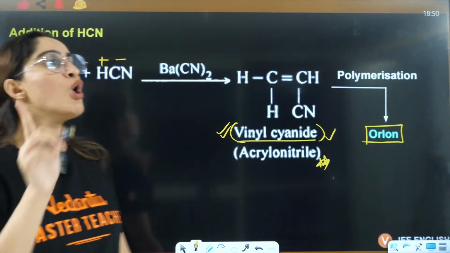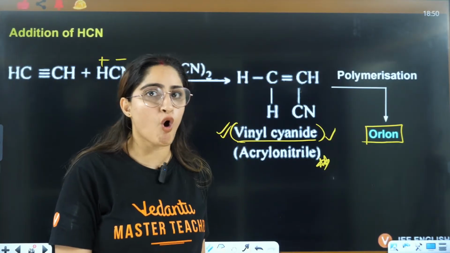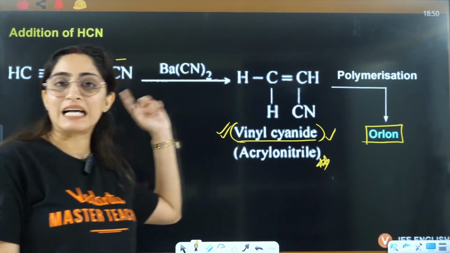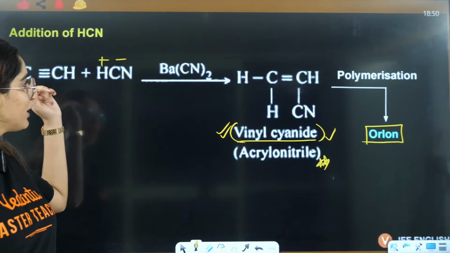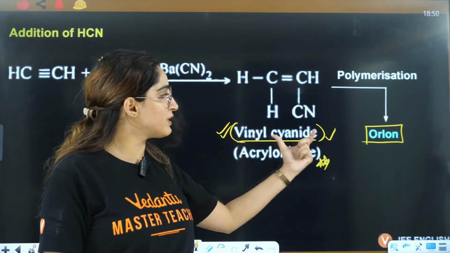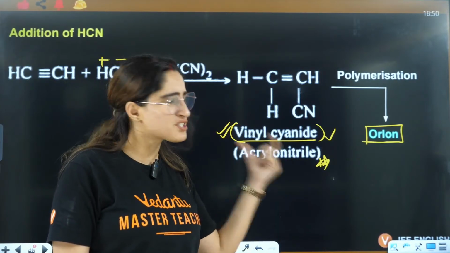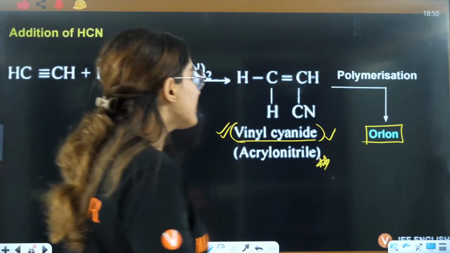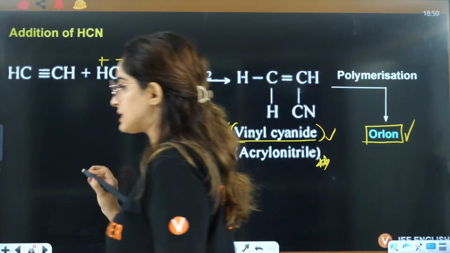They can ask you, Orlon is formed by polymerization of a compound which is formed by the reaction of alkyne with which thing? The answer will be HCN. When you react alkyne with HCN, you will have the formation of vinyl cyanide, that is acrylonitrile, which is a very important compound, because it leads you to the formation of a polymer, that is Orlon polymer.